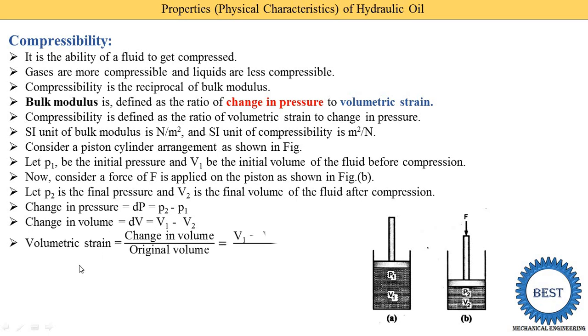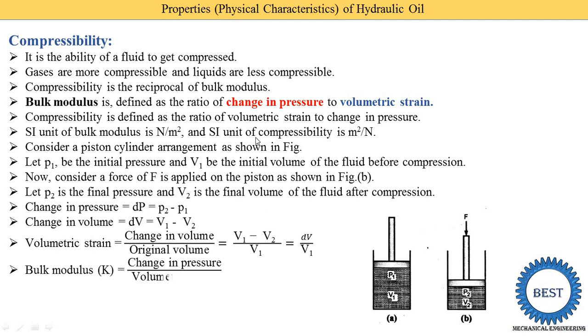Now what is volumetric strain? In this definition the term volumetric strain is given. Volumetric strain means change in the volume divided by original volume. What is the change in volume? The initial volume is V1 and it is changed to V2, so the change is V1 minus V2. And what is the original volume? The original volume in figure A is V1. This V1 minus V2 is written as dV, and the original volume is V1, so the volumetric strain is written as dV upon V1.